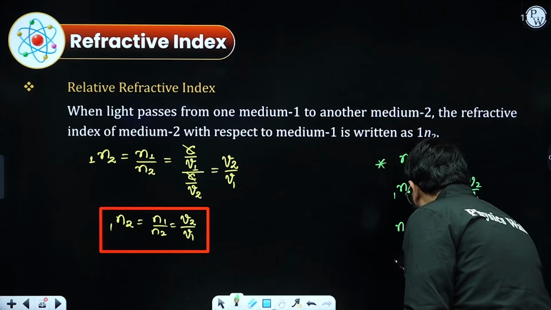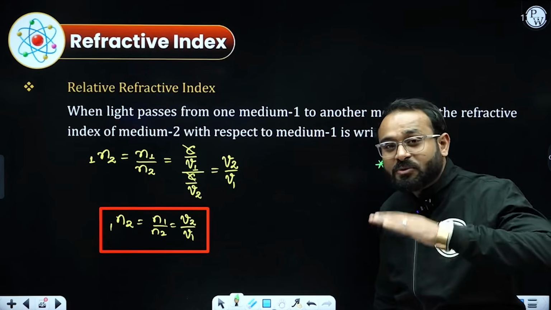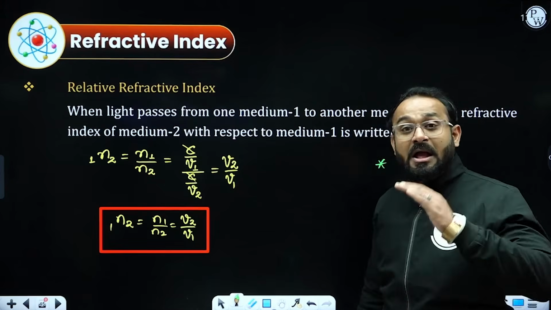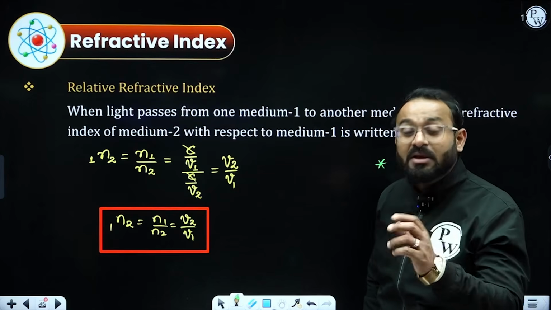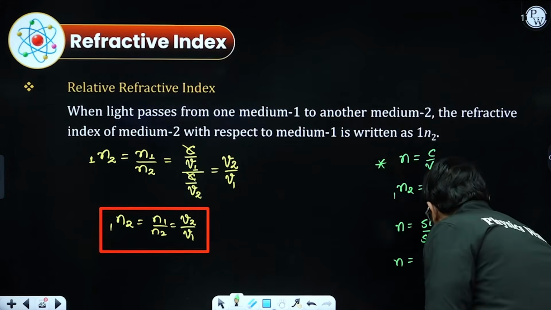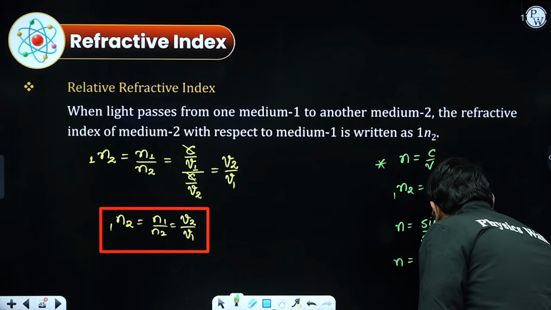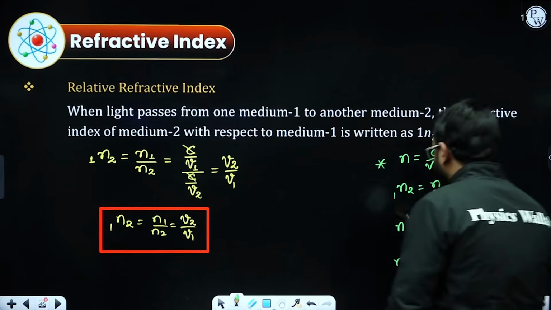And one more thing: if a depth of water is given and they are asking about the real or apparent depth, you need to calculate the value of refractive index. In that case, the refractive index will be real depth by apparent depth.